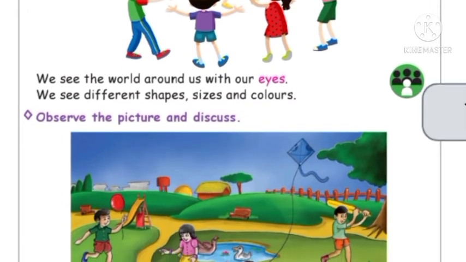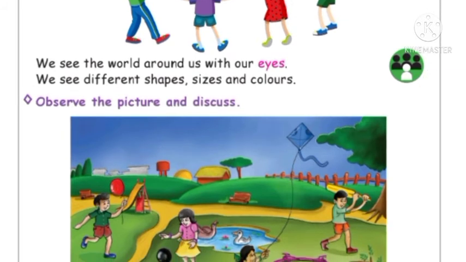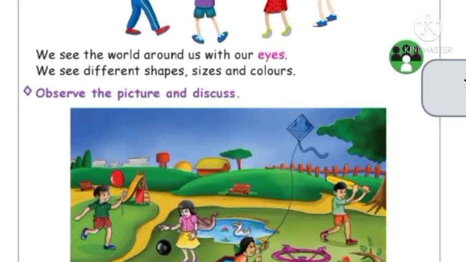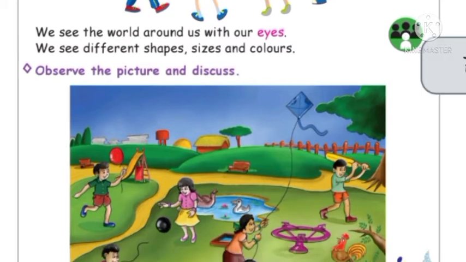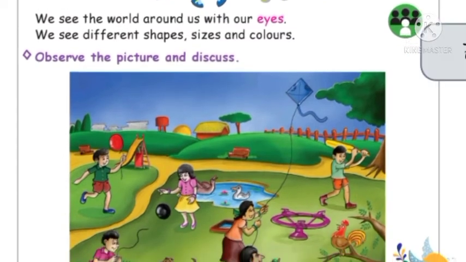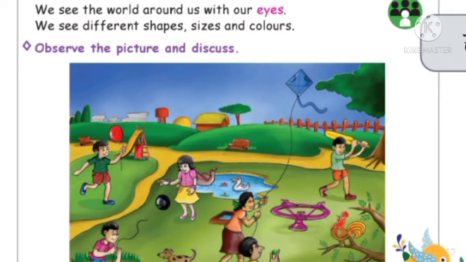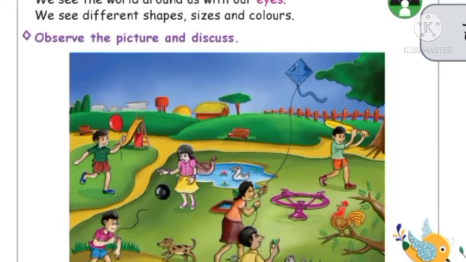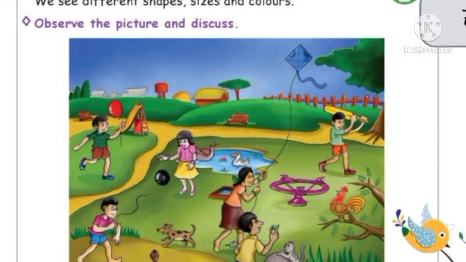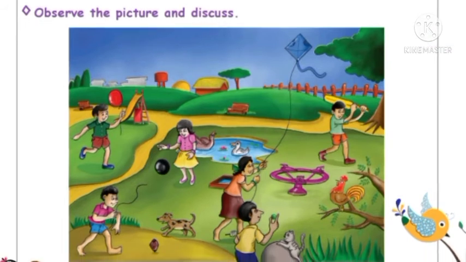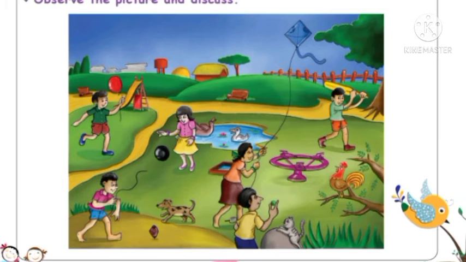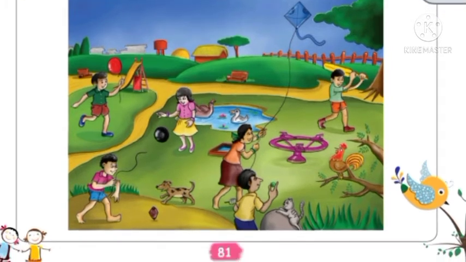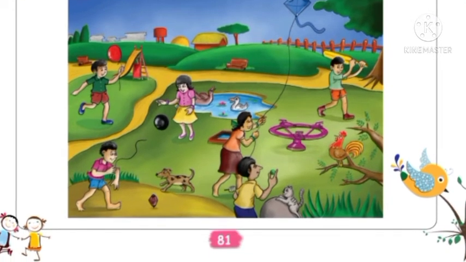Okay, next, children, we see the world around us with our eyes, right? We see different shapes, sizes and colors. In this picture, what all can you see? You can see many children playing, flying kites, skipping, running, and animals also, playing in the park. A beautiful, colorful, lovely park. With the help of eyes only you can see all these things, right?